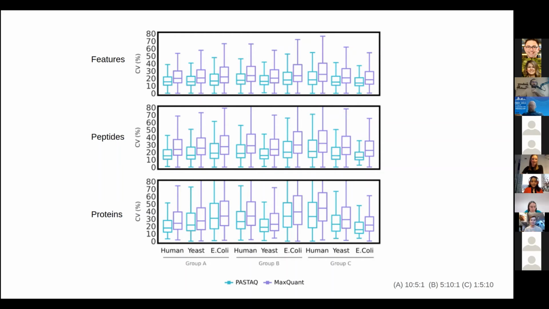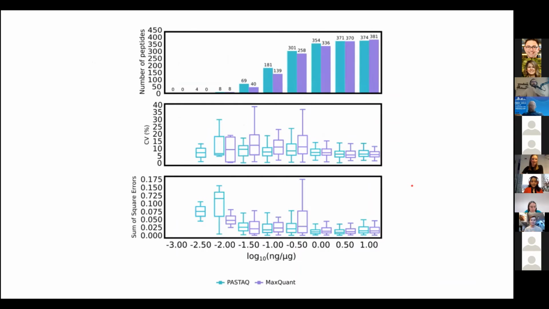And we studied the reproducibility as measured by the coefficient of variation of all the peptides that were quantified, right? As you can see, in all cases, we did perform better than MaxQuant in this particular assay. We also wanted to see how, given that we use this threshold avoidance approach, how low can we go in terms of intensity until we stop detecting things, or you might detect but not be able to quantify properly because the peaks are too distorted, right?